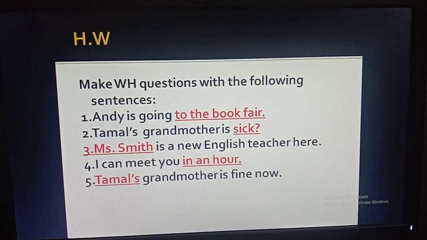So boys, this is the HW for you. I hope you are going to do it by yourself. Okay, in our next class your teacher will give the clarification and also the answers of this HW. So wait for that and try to write the answers by yourself.